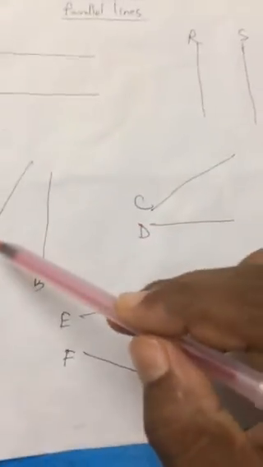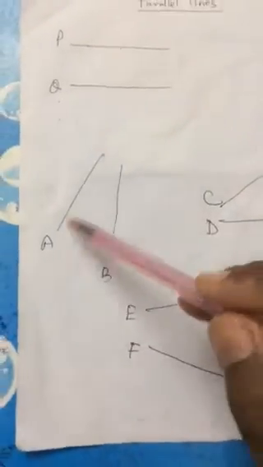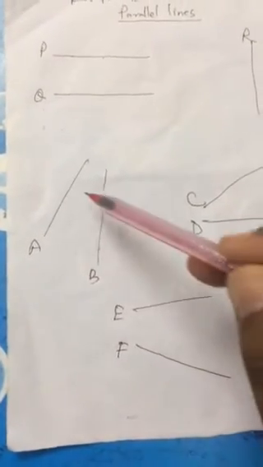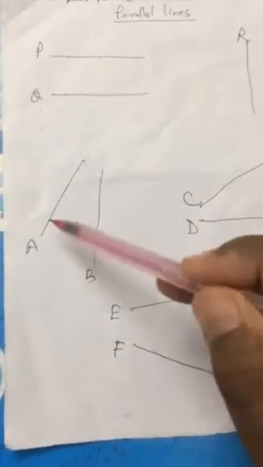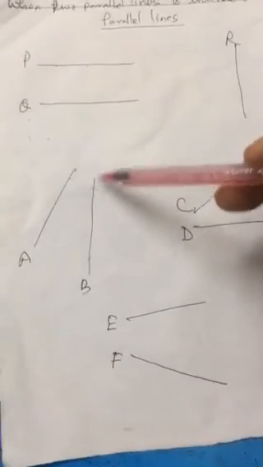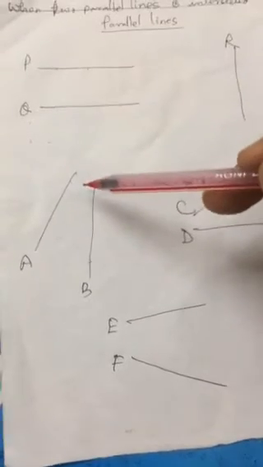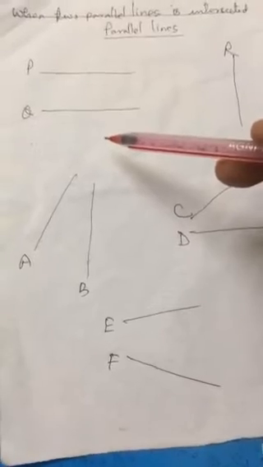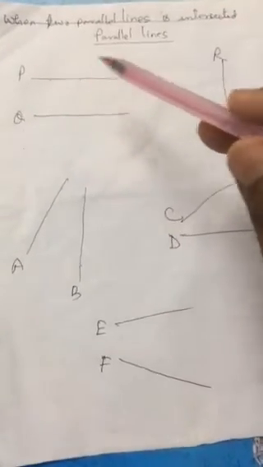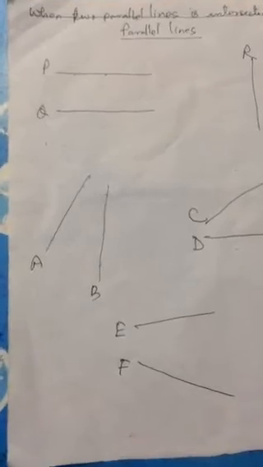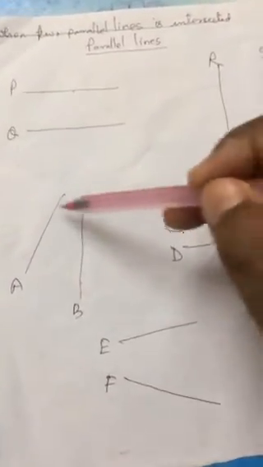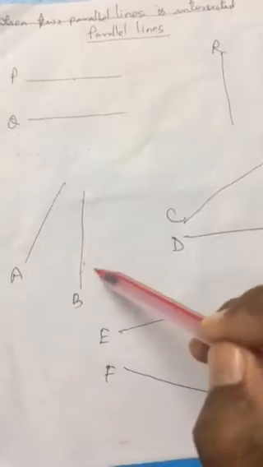But you see here line A and line B. If you see the distance here, it can be 3, then here it can be 1. So if you extend these two lines to some extent, then definitely these two lines will meet each other. I have already told you in the beginning that parallel lines never meet each other. But if you extend these two lines, they will meet. It means these two lines are not parallel lines.